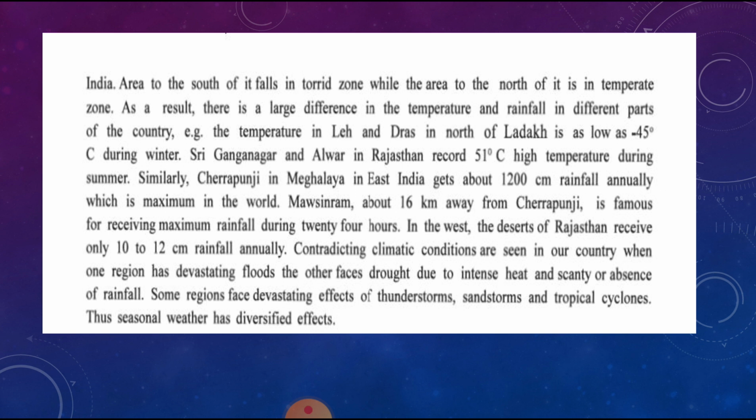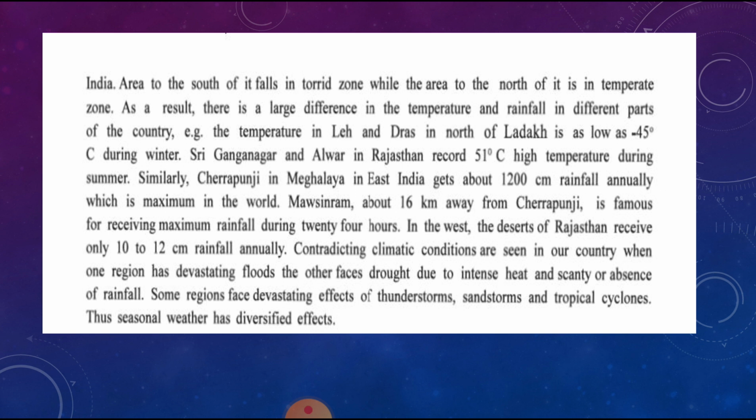Compared to that, Sri Ganganagar and Alwar in Rajasthan record a high temperature of 51 degrees Celsius during summer.